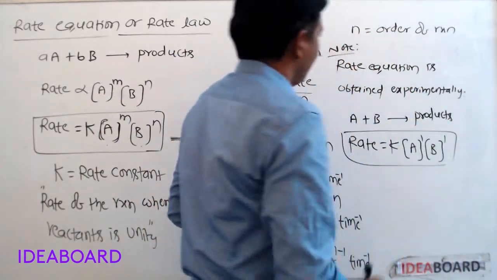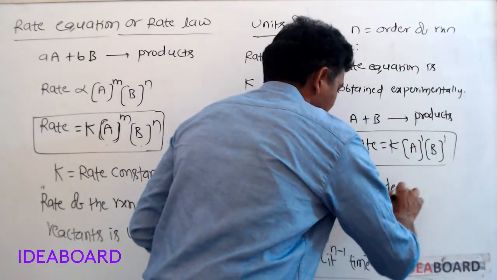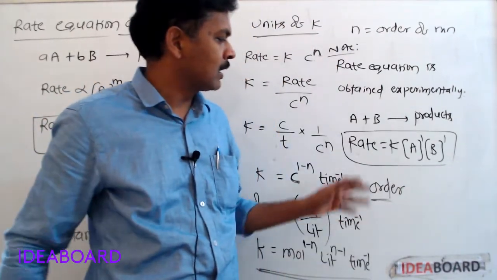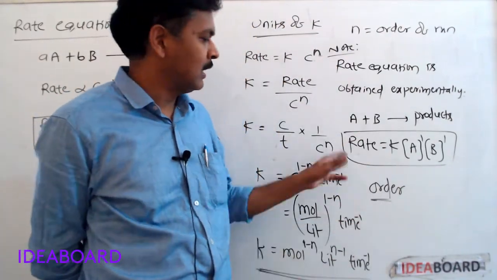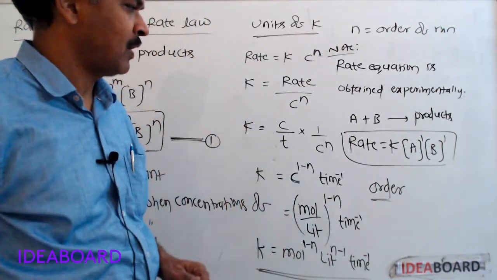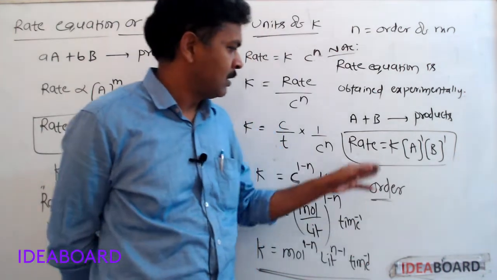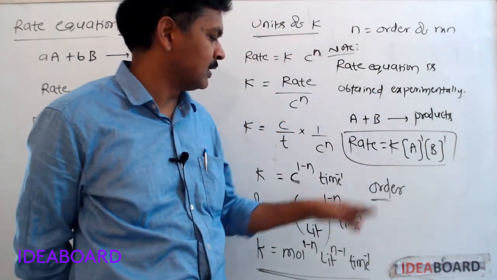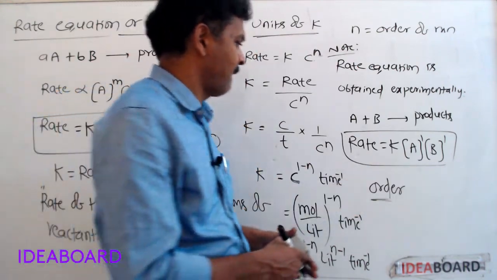Order means the sum of the powers of the concentration terms of reactants in the rate equation is called the order of reaction.